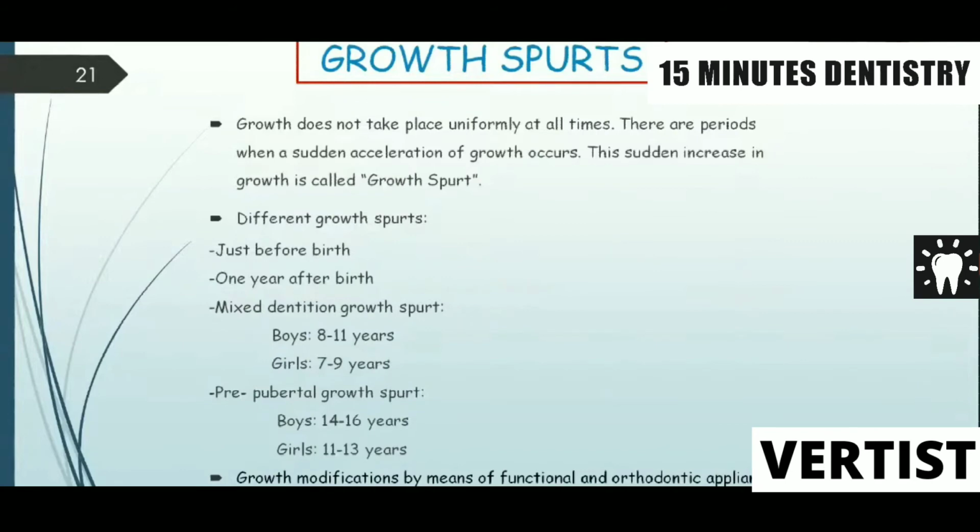Different growth spurts: you have one just before birth, and one year after birth. You have a mixed dentition growth spurt, which in case of boys is 8 to 11 years, and in case of girls is between the ages of 7 to 9 years. You have a pubertal growth spurt in boys between 14 to 16 years and in girls between 11 to 13 years.